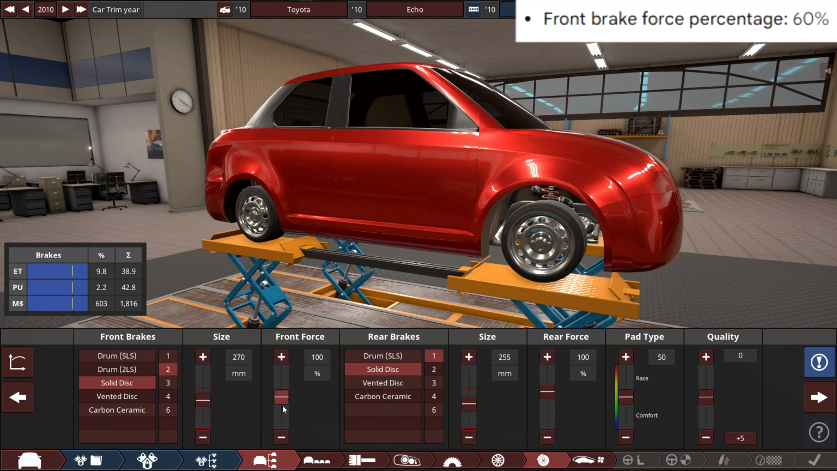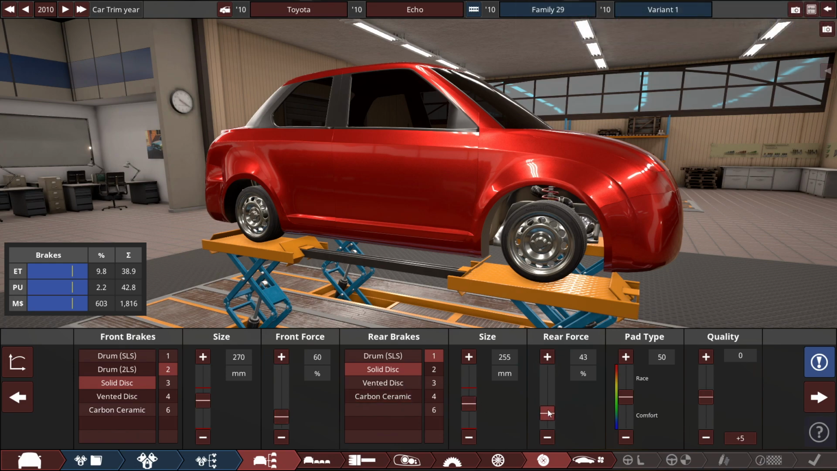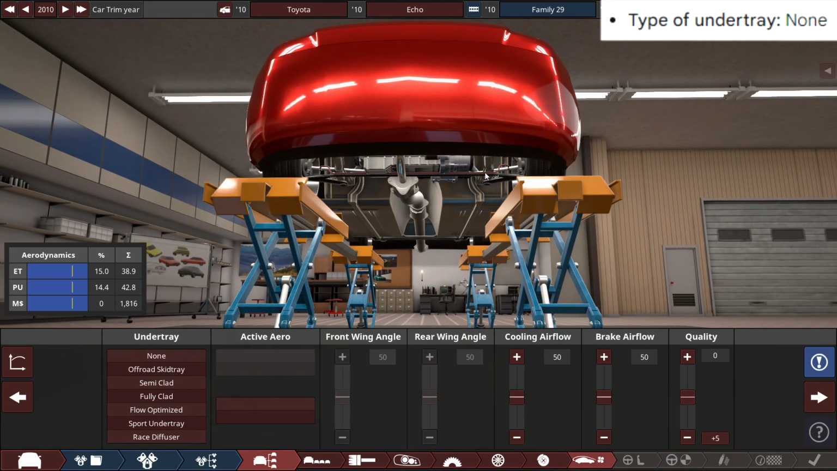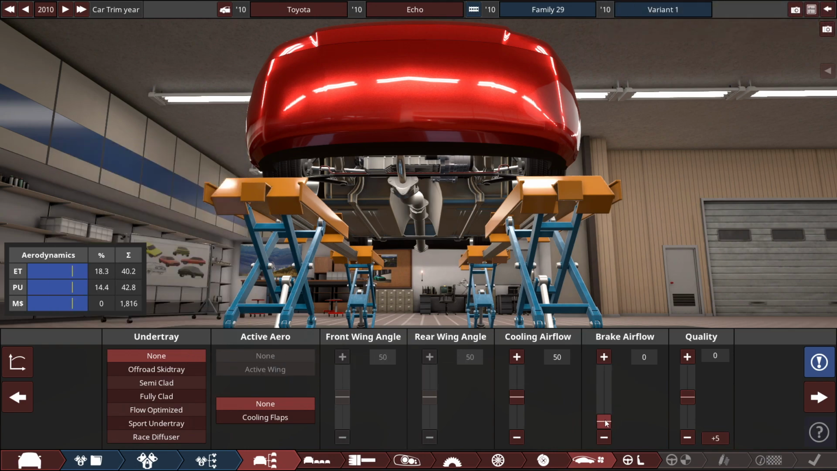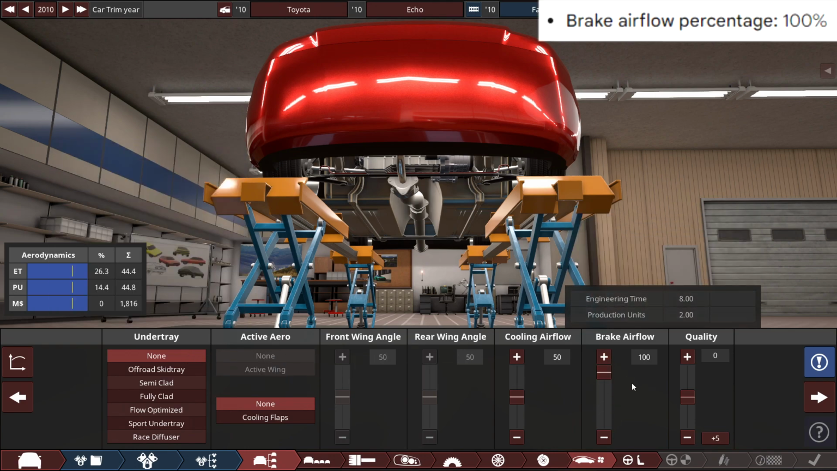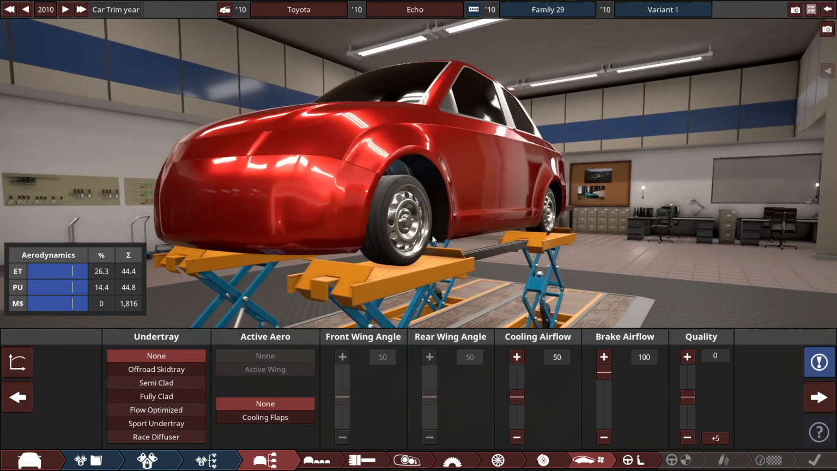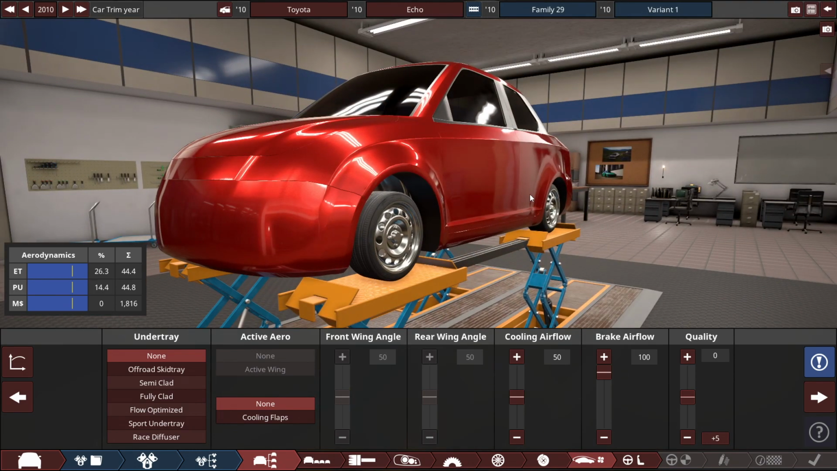The front brake force percentage, oh no, 60%, this is gonna suck. And the rear at 40%, this is gonna double suck, watch this. And for the under tray, it claims that we don't have an under tray whatsoever, with the brake airflow percentage set all the way up to 100%. So we got a significant amount of speed and engine drag up, but you're basically just general drag with this